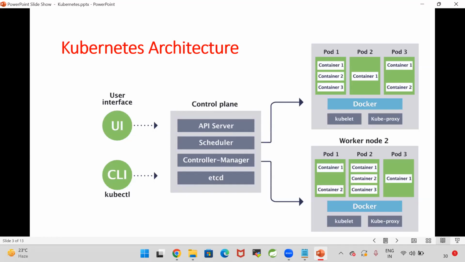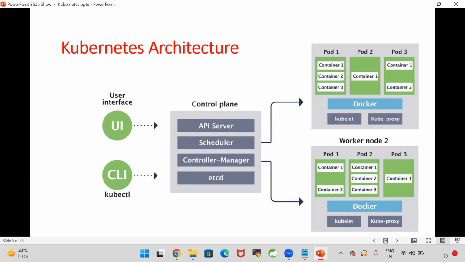And the next one, how our application will be deployed as a pod. So what is a pod? Pod is the smallest building block that we can run in the Kubernetes cluster. So if you want to run your application, it will be deployed as a pod in the Kubernetes cluster. In the Docker, container is everything. In the Kubernetes, pod is everything.